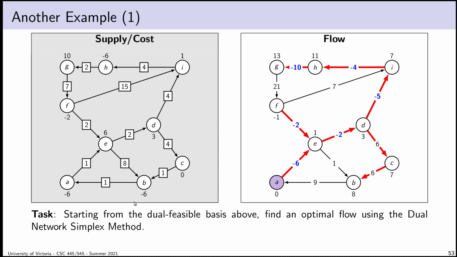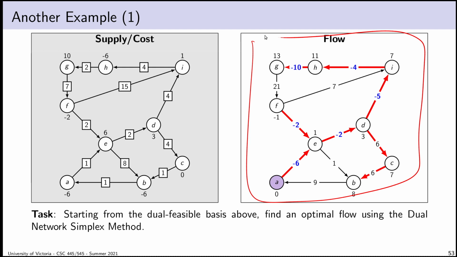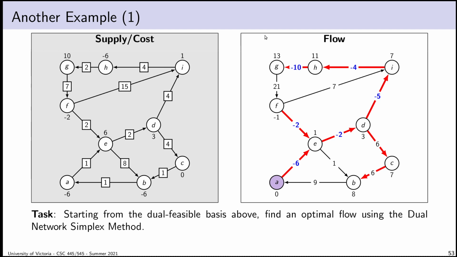This is a bit shorter. So we start from this. This is our familiar graph from the previous lectures. This is a basis that is dual feasible but not primal feasible. And the question is, can we find an optimal flow using, again, a bunch of dual pivots?